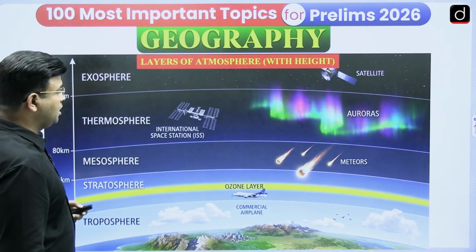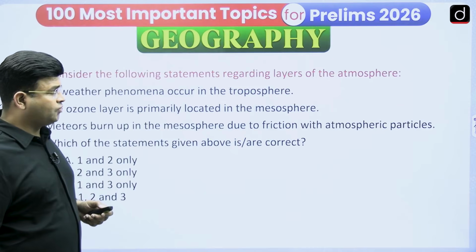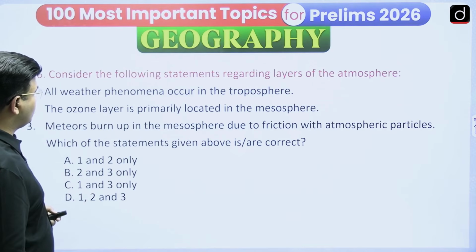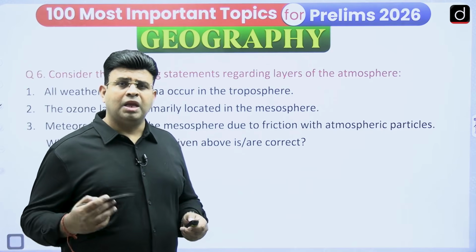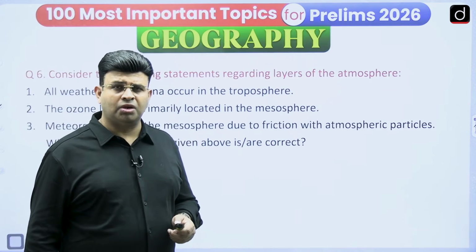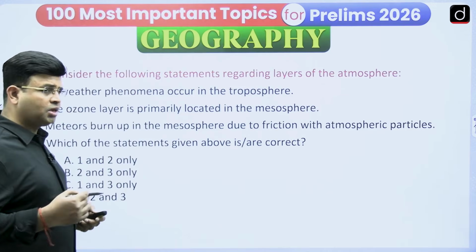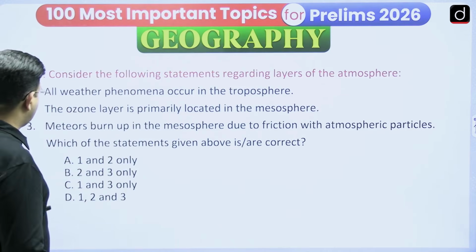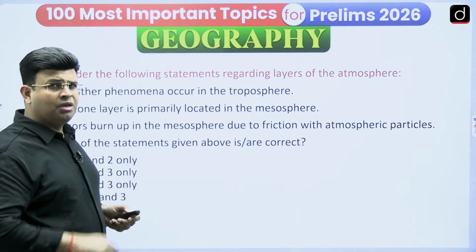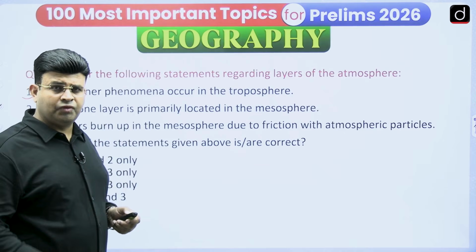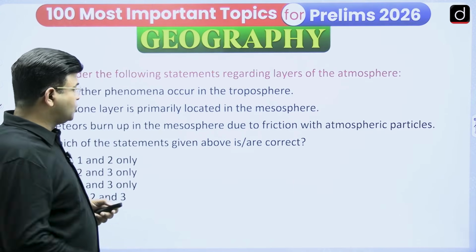Now the next one, consider the following statements regarding layers of atmosphere. All weather phenomena occur in the troposphere. Yes, tropical cyclones, temperate cyclones, cloud formation, thundering, each and everything taking place, all weather phenomena take place in the troposphere. It is the lowest layer, from the earth up to about 12 to 15 kilometers, and it is higher at the equator. So it is a correct statement.